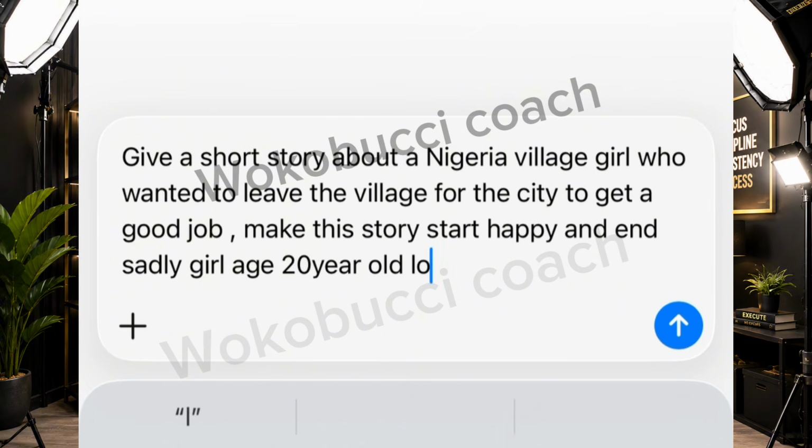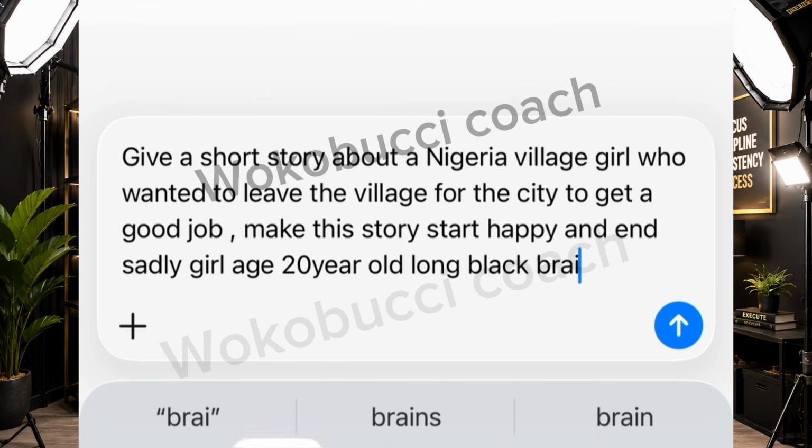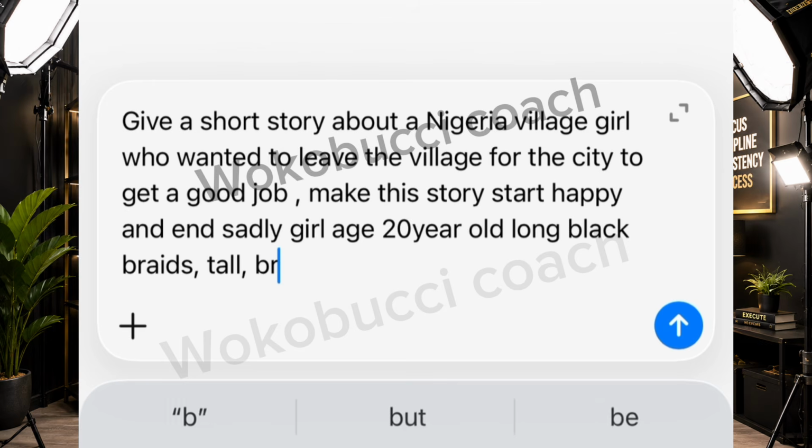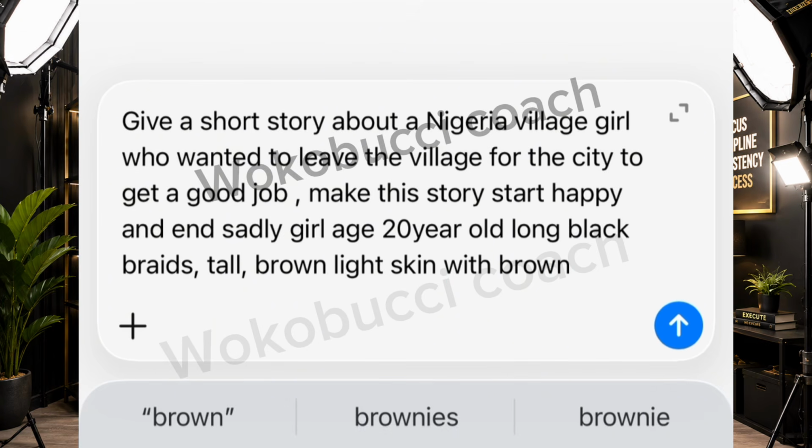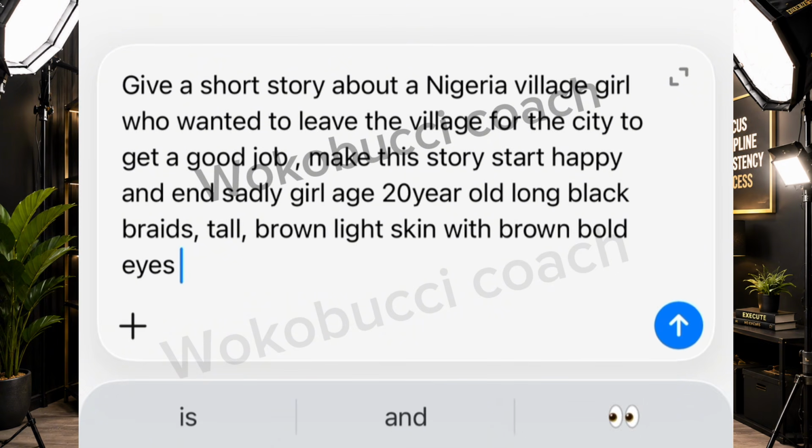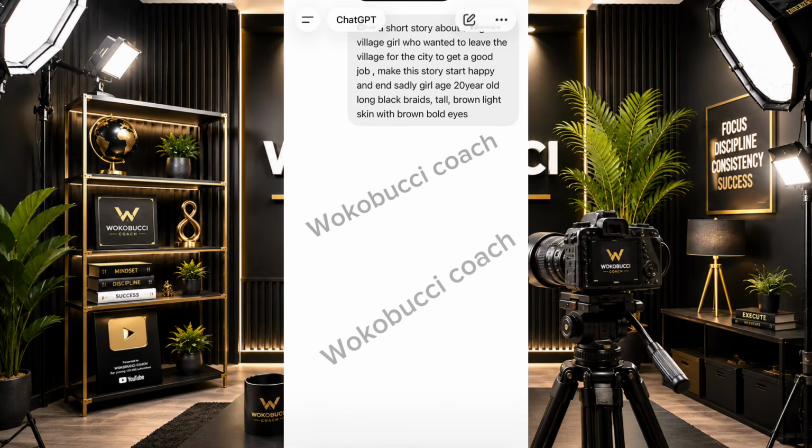Age 20 years old. Long black hair. Black braids. So you describe your character how you want them, right? I describe mine how I want. You describe yours how you want. Tall. Brown, light skin with brown eyes. So yeah, this is just the personality that I wanted to give my character. And then you click on generate.